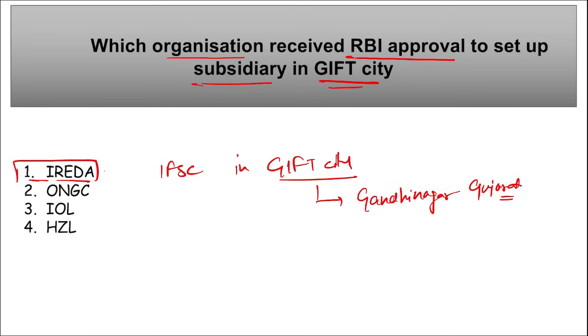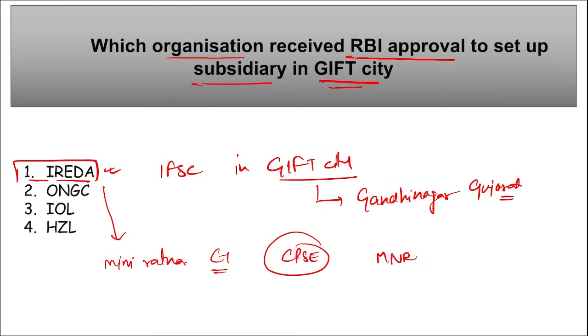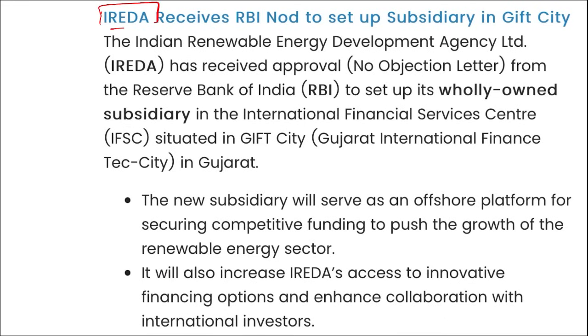Right? This new platform or this new subsidiary of IREDA, it will serve as an offshore platform for securing competitive funding to push the growth in the renewable energy sector. If we talk about IREDA, it is a Mini Ratna Category 1 CPSE that comes under the Ministry of New and Renewable Energy. Next, here you can see IREDA, they received the RBI approval to set up a subsidiary in GIFT City at IFSC in GIFT City in Gandhinagar, Gujarat.